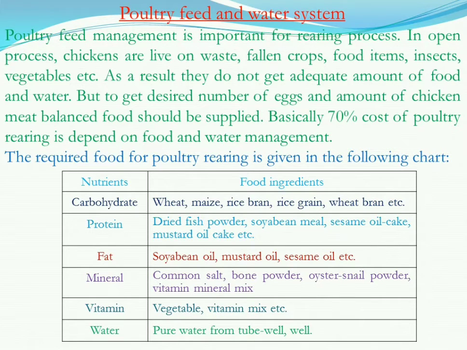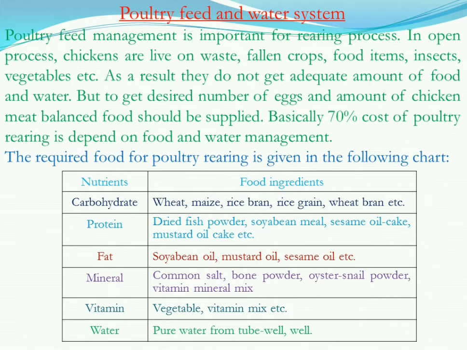Here in the left side column are the nutrients, and in the right side column the food ingredients which contain the nutrients. Carbohydrate is contained in wheat, maize, rice grain, wheat bran. Protein is contained in dried fish powder, soybean meal, sesame oil cake, mustard oil cake.